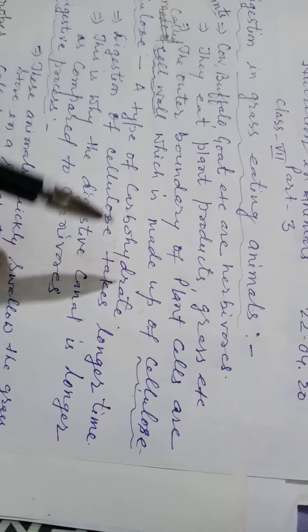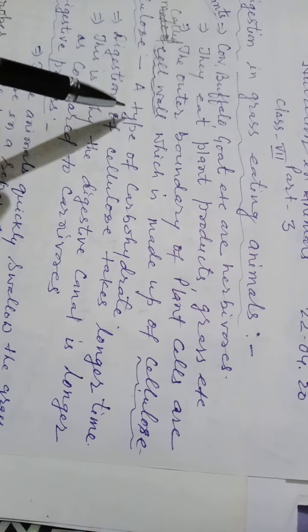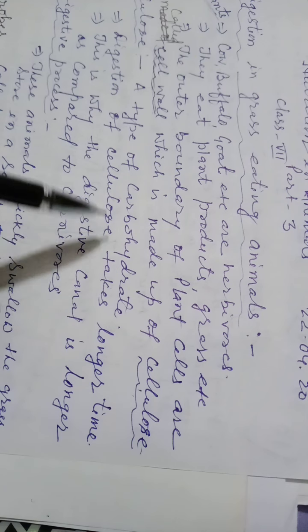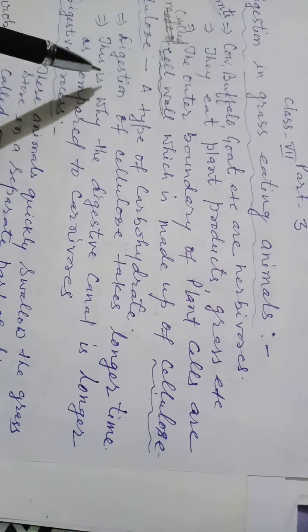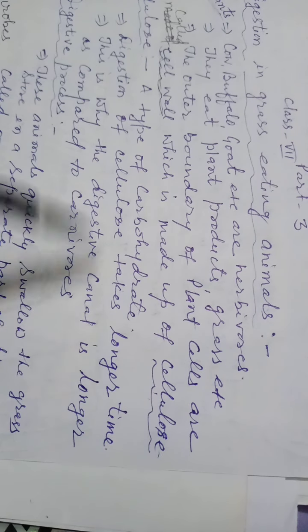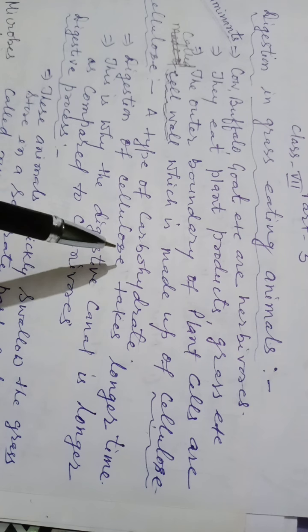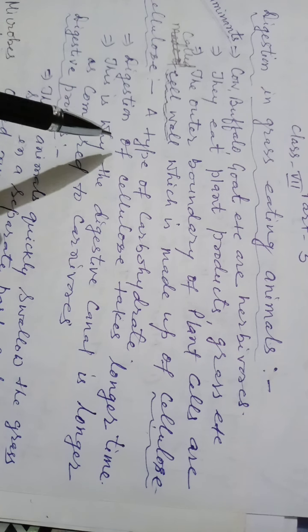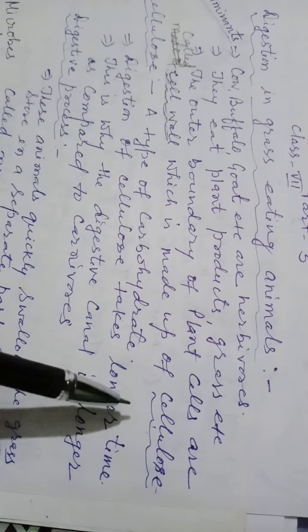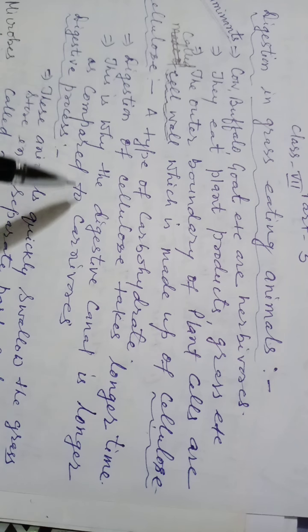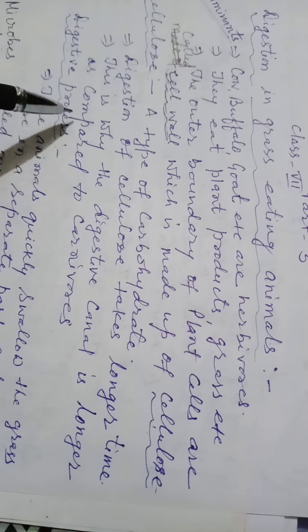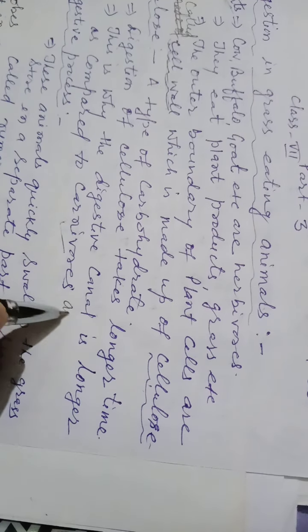Now what is cellulose? Cellulose is a type of carbohydrate. Digestion of cellulose takes longer as compared to other food components or other carbohydrates, such as starch. This is why the digestive canal is longer as compared to carnivorous animals.